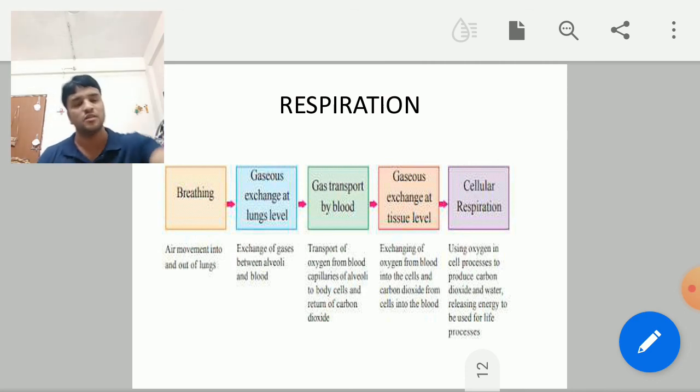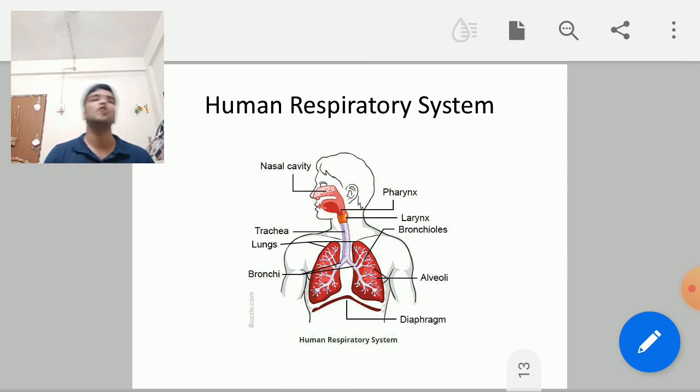So first of all, we have to understand the human respiratory system. It starts from the nasal cavity or nose or nostril. From the nostril, the air goes into the nasal passage, from nasal passage to the trachea, and the trachea branches into the bronchi and into the lungs, right and left lungs.